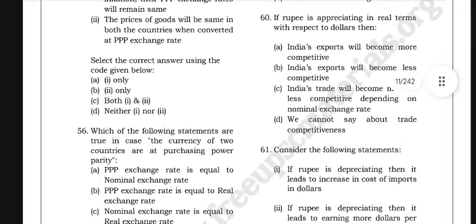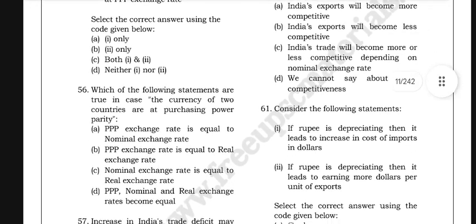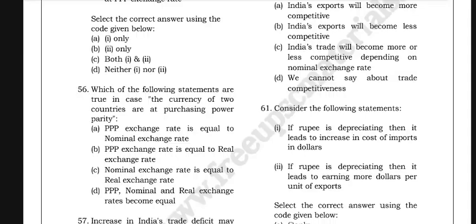Question 56. The following statements are true in case the currencies of two countries are at purchasing power parity. The PPP exchange rate is equal to the nominal exchange rate. The PPP exchange rate is equal to the real exchange rate. The nominal exchange rate is equal to the real exchange rate. PPP, nominal and real exchange rates become equal.